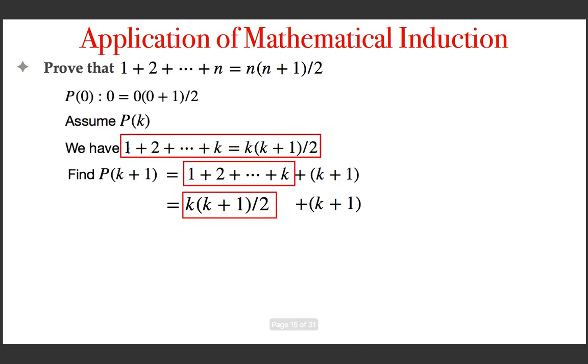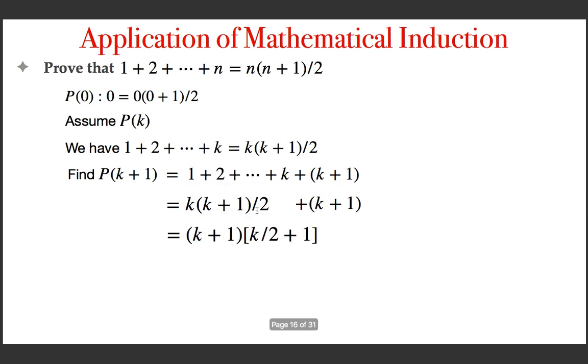That is what we assumed. We assumed that 1 plus 2 plus etc. plus k is equal to k into k plus 1 by 2. So use the RHS, replace the LHS here with the RHS. That is what I did. Plus this one. And what is this? If I take k plus 1 out, from this portion I am getting k by 2, from this I am getting 1. So k plus 1 into this k by 2 plus 1. And then if I do cross multiplication, I can say that it is k plus 1 into k plus 2 divided by 2.